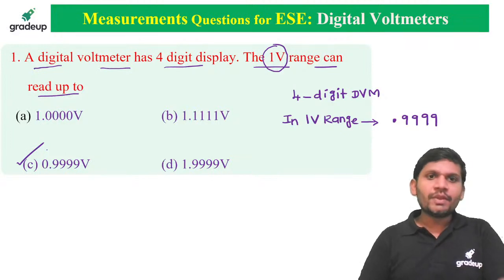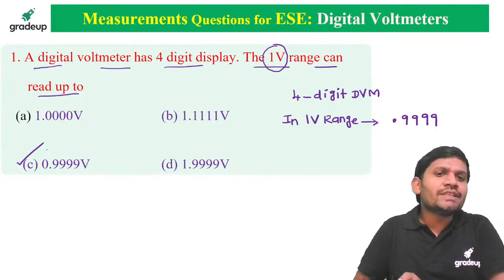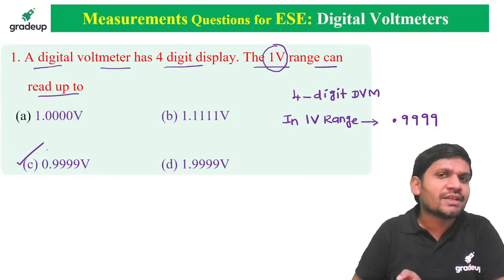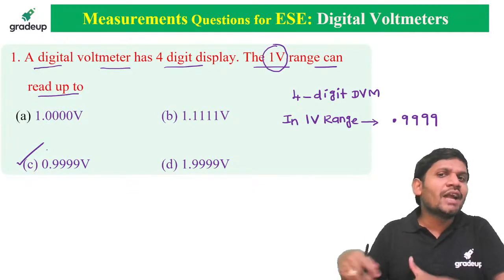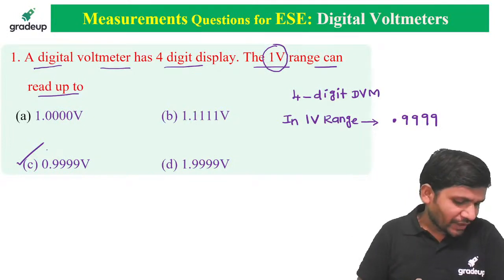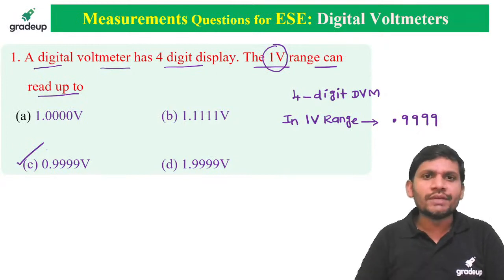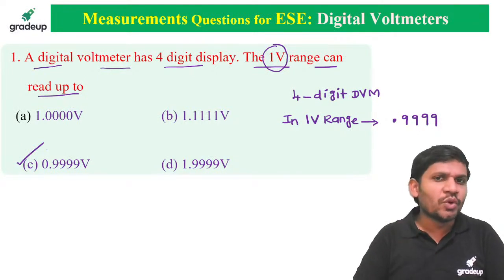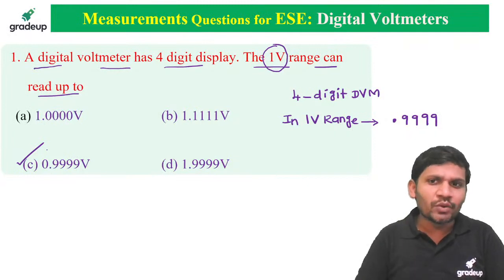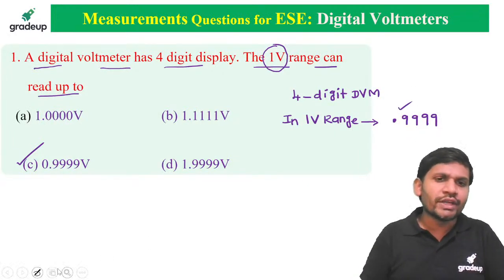Okay, Gurjit. Please concentrate. Then how much voltage does it measure, sir? 0.999 volts it measures. In the 1 volt range, it cannot measure the 1 volt. That is one of the main drawbacks of digital voltmeters. It's not option D, sir. It is option C only. It is not a 4.5 digit voltmeter. It is a 4-digit digital voltmeter, which means this is the maximum voltage it can measure.